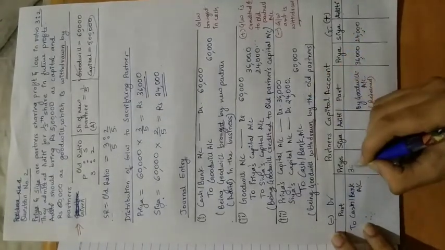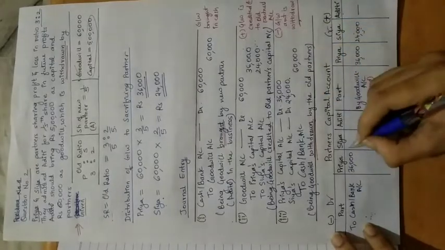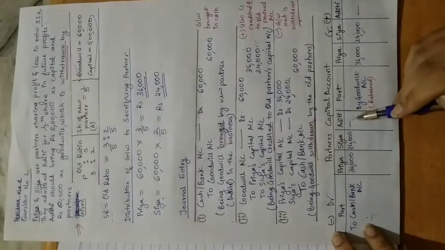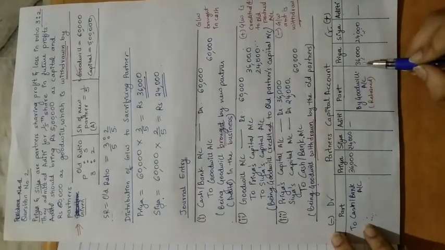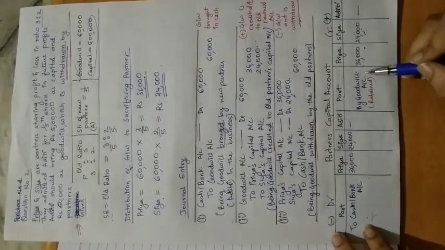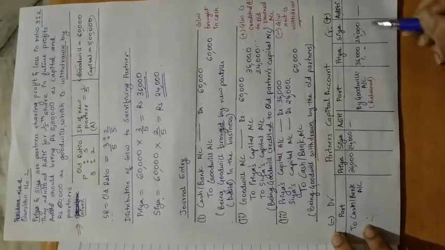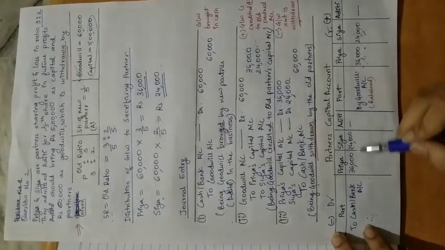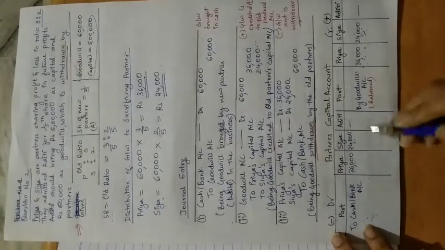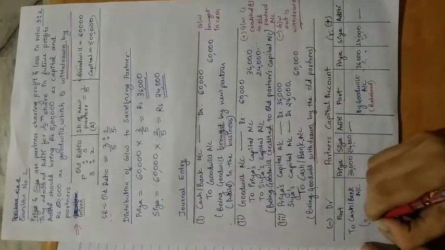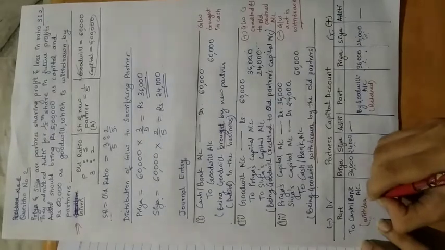What is the amount? Priya is withdrawing 36,000, Sia is withdrawing 24,000. In this problem, they have not mentioned whether they are withdrawing the whole amount or half the amount. In such a case, you have to assume that if nothing is given in the question, they are withdrawing the whole amount that has been credited as goodwill in the partners' account. So this is the withdrawal entry.